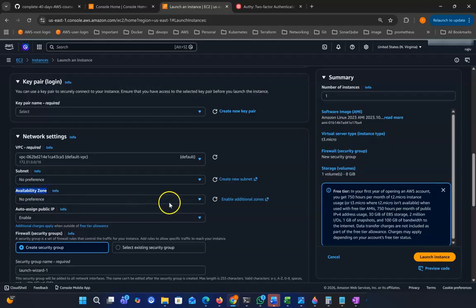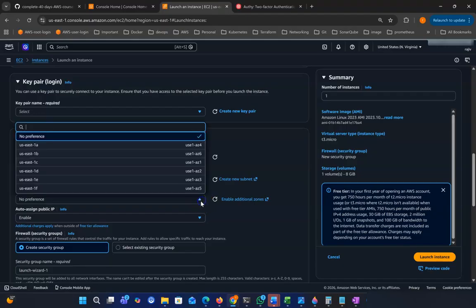If you don't have any preference, AWS will choose any one which is free or whose resources are used low, and deploy your server to that availability zone or data center. But if you want to deploy in a specific one, 1C or 1D, we can also choose from here.